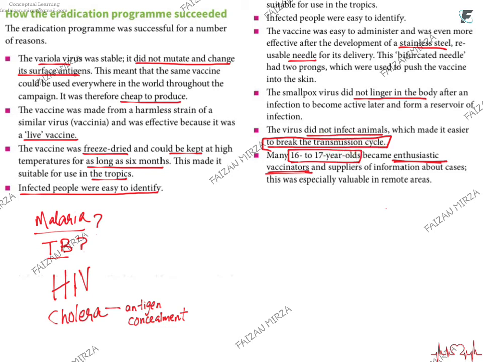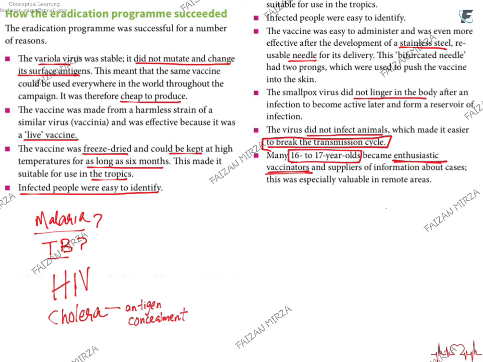Since just humans, a single host, were involved, you did not need to think about another host or a vector which could pass the disease to other individuals. The youth at that time, 16 to 17 years old, were enthusiastic vaccinators who worked very well in ensuring that the vaccine program was a success. So far, smallpox is the only disease that has been eradicated through vaccination.